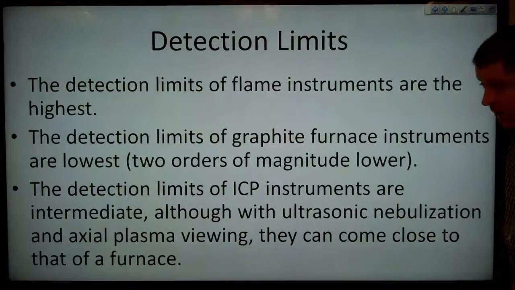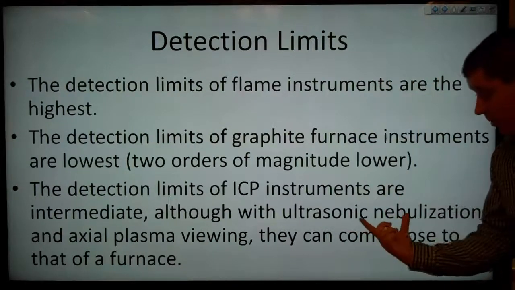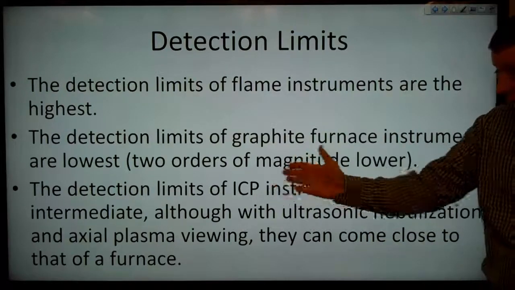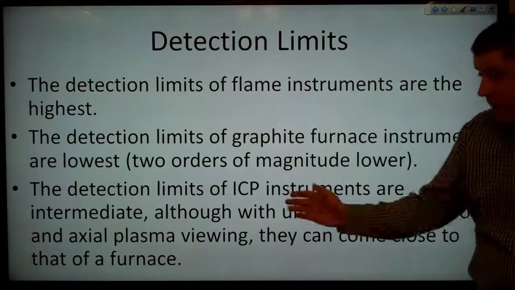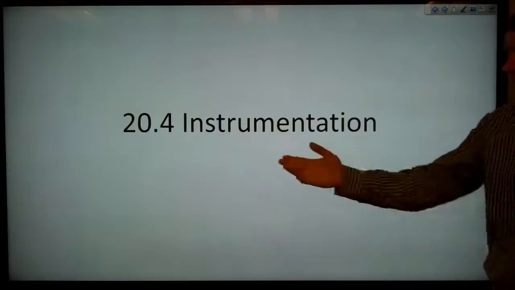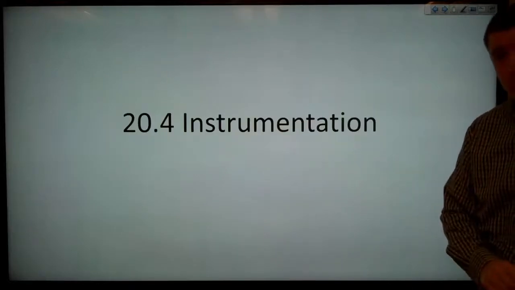And the detection limits of ICP instruments are intermediate between these two, although using ultrasonic nebulization and axial plasma viewing, they can come pretty close to that of a furnace. And that was instrumentation for atomic spectroscopy.